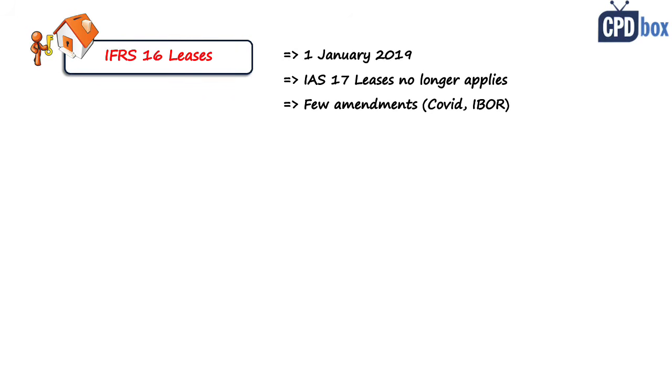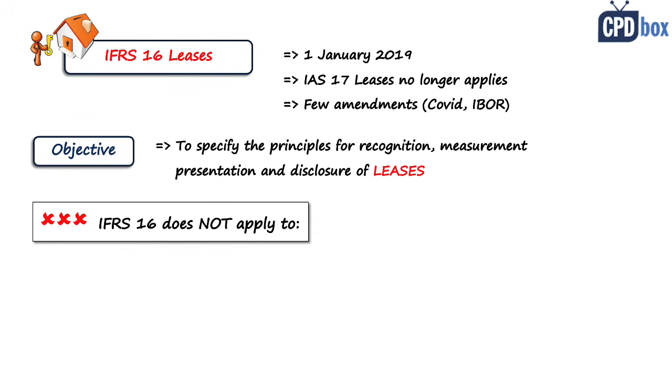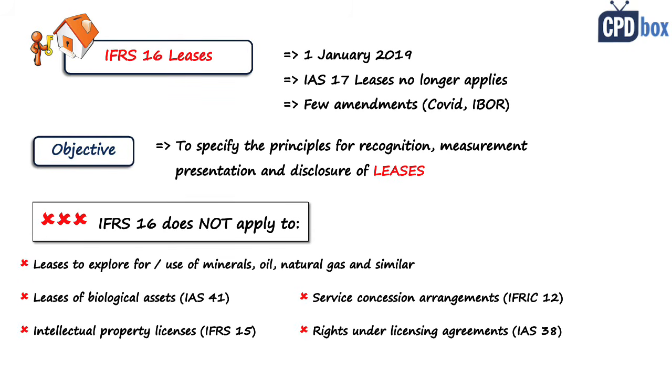specific situations. The objective of IFRS 16 is to specify the principles for recognition, measurement, presentation, and disclosure of leases. And before we start explaining them, let me show you a few scope exceptions. So IFRS 16 does not apply to various types of arrangements as I'm showing you here. And for these types, different standards or rules apply, as you can see here.